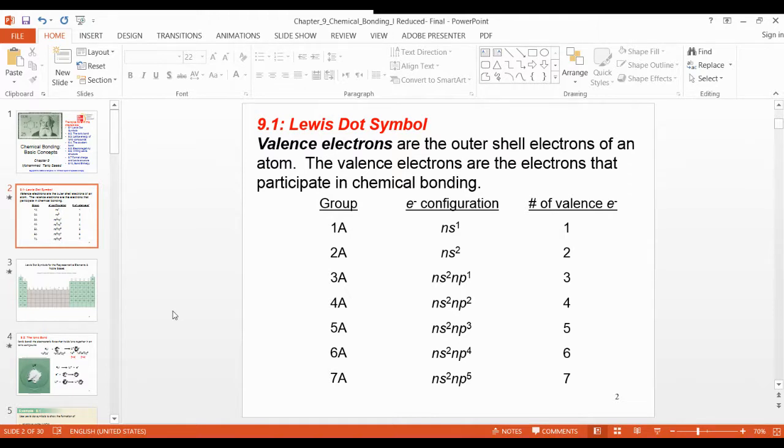The valence electrons from the metal react with the valence electrons of the non-metal. Sometimes the non-metal doesn't have valence electrons, they have empty orbitals, so only the metal provides all the electrons to the non-metal. I will explain this one by one.